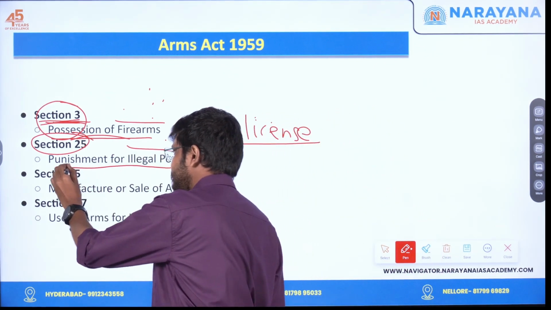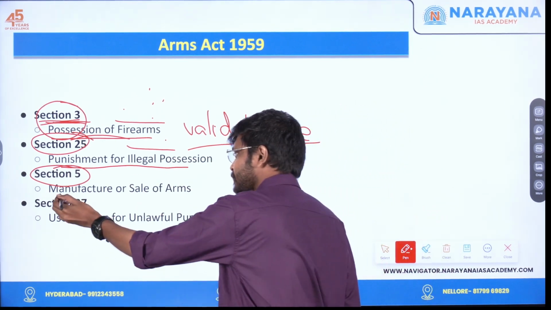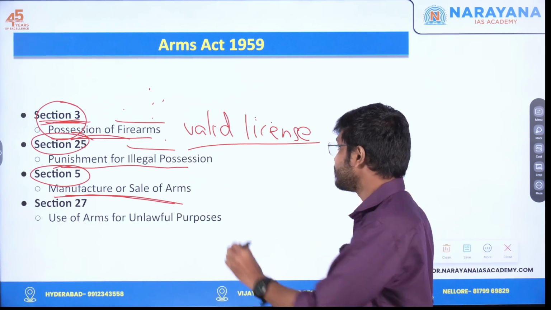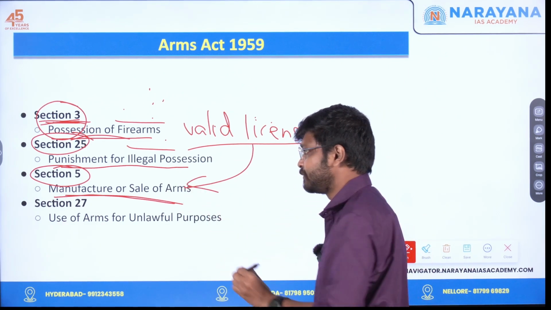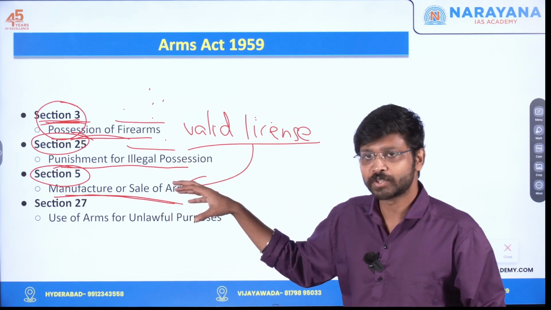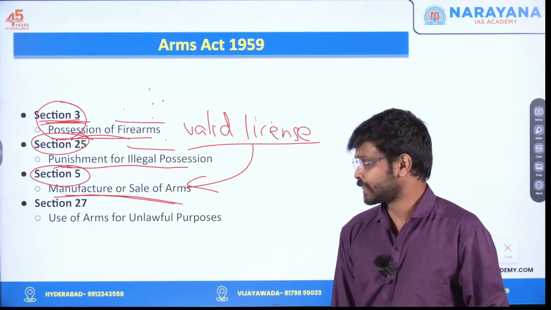Another one is section 5. Section 5 deals with the manufacture or sale of arms. Again, this is also normally legal, provided you have a valid license. If you have a valid license to manufacture or sell, then it is not an issue. But without that, if you are selling or manufacturing, you can be charged under section 5.